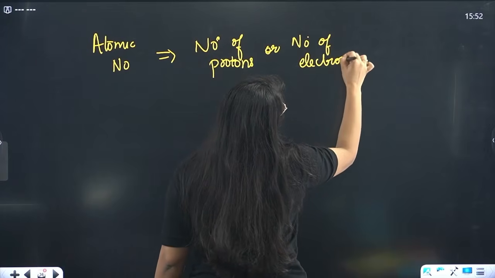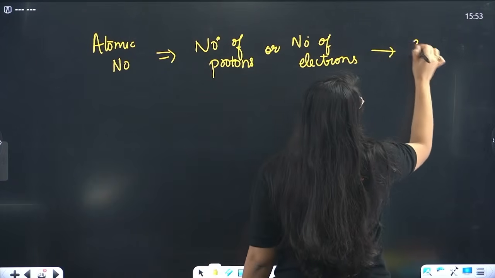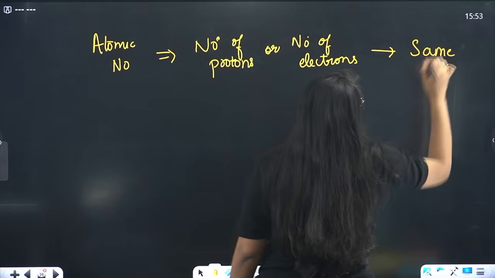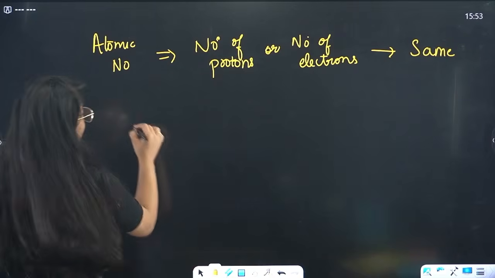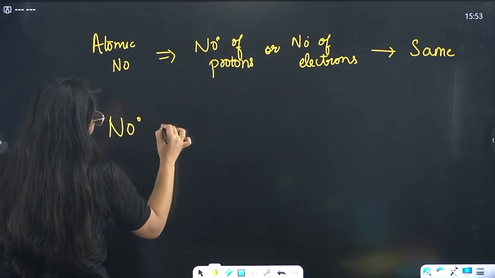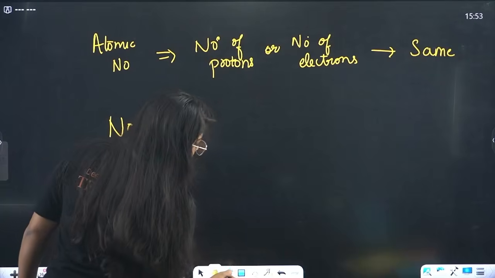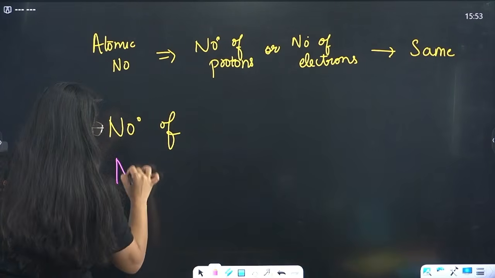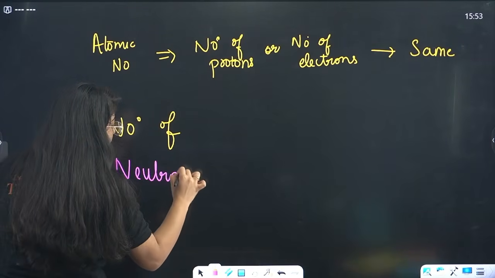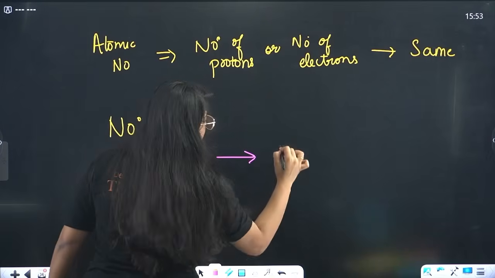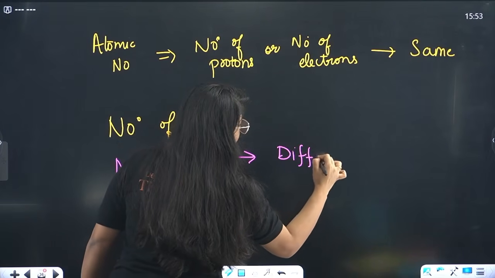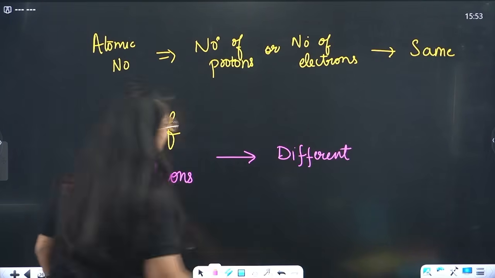These are same, right? But number of neutrons beta, those are different. Now how will this impact?